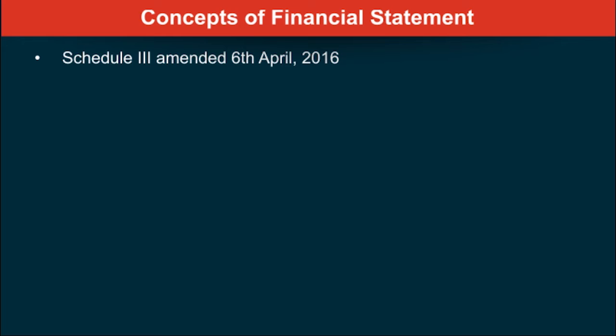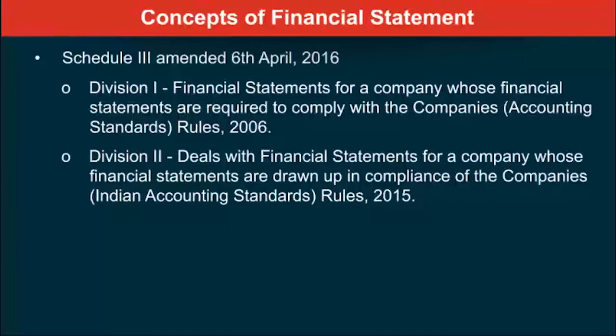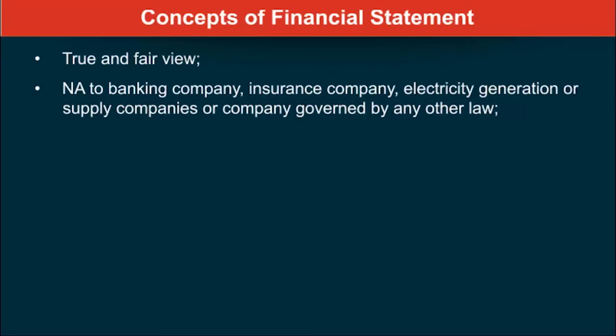So, division into Division 1 and Division 2. Division 1 deals with financial statements for a company whose financial statements are required to be in compliance with the Companies (Accounting Standards) Rules of 2006. And Division 2 is for those companies whose financial statements are drawn in compliance with the Companies (Indian Accounting Standards) Rules of 2015. Basically, what is a financial statement? Therefore, it has to give a true and fair view. And it is not applicable to banking company, insurance company, electricity generation or supply companies or company governed by any other law.